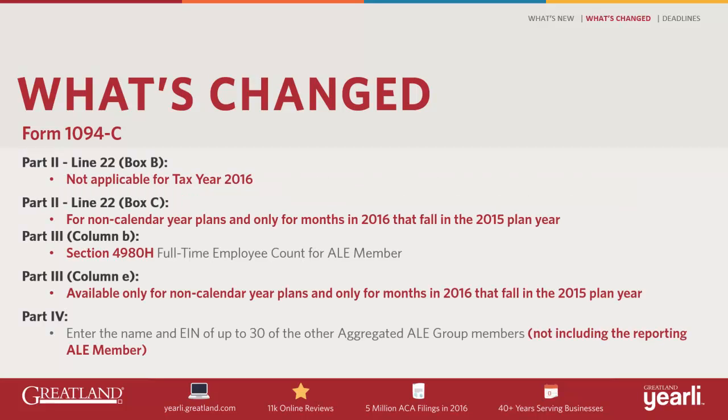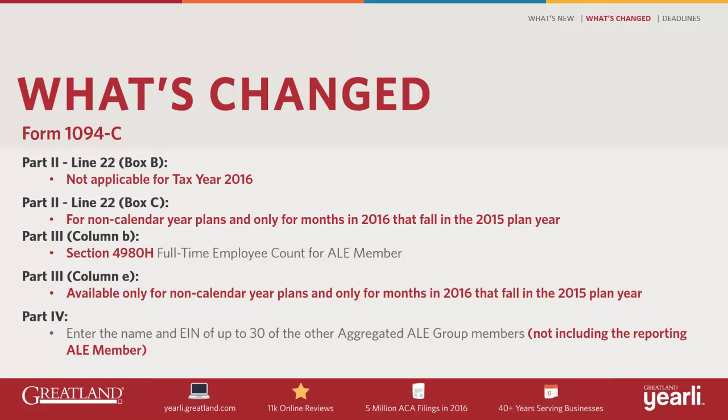Now let's move on to Form 1094-C. On line 22, Certifications of Eligibility, Box B is no longer applicable for tax year 2016. Box B was for Qualifying Offer Method Transition Relief. Box C on the same line now is only applicable for non-calendar year plans and only for the months in 2016 that fall in the 2015 plan year.